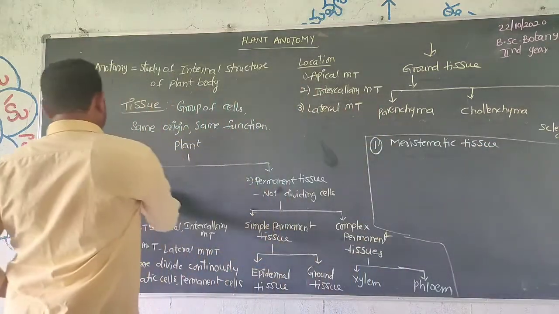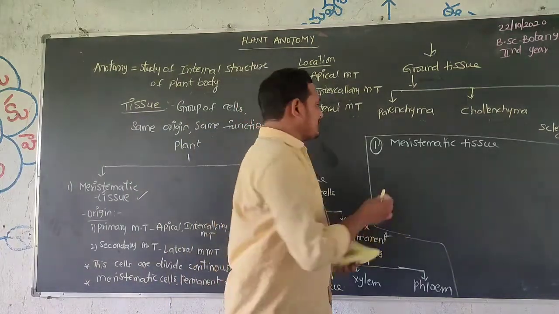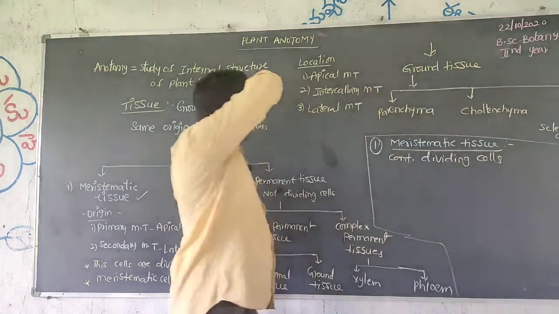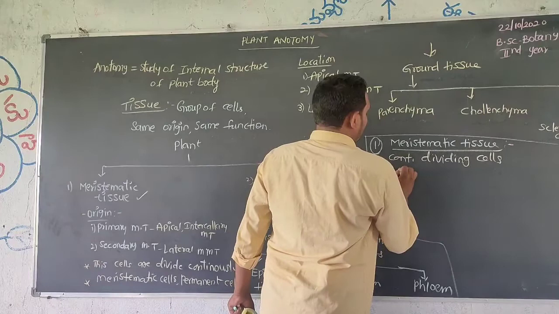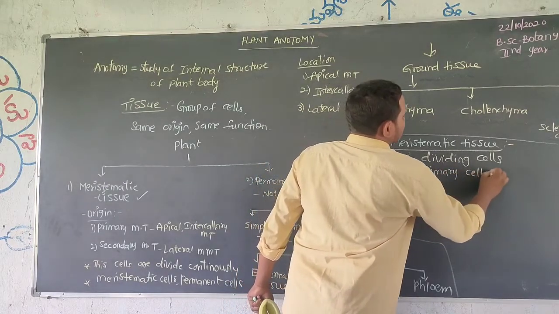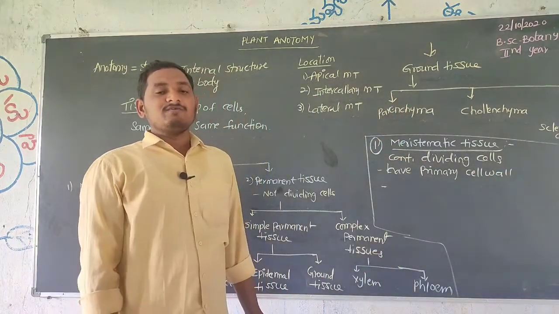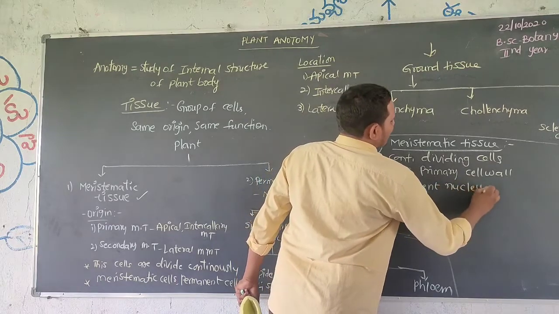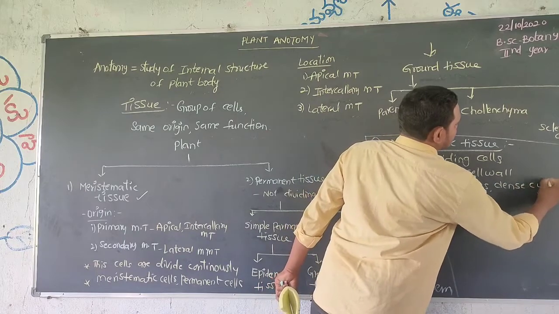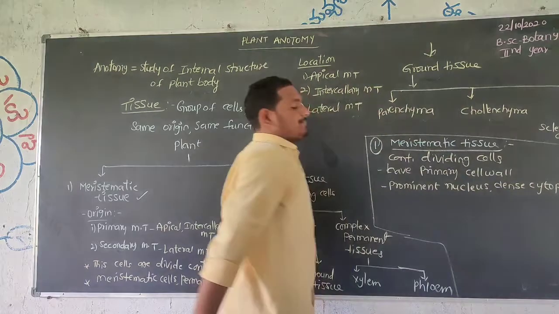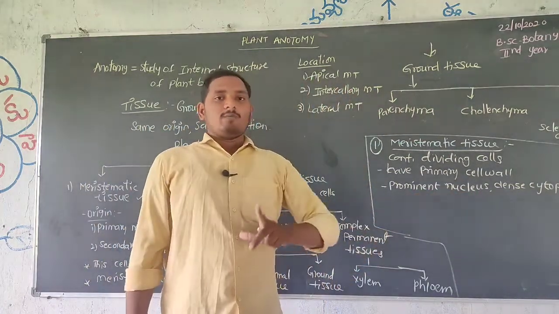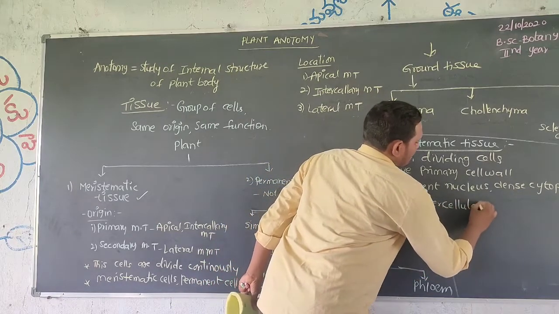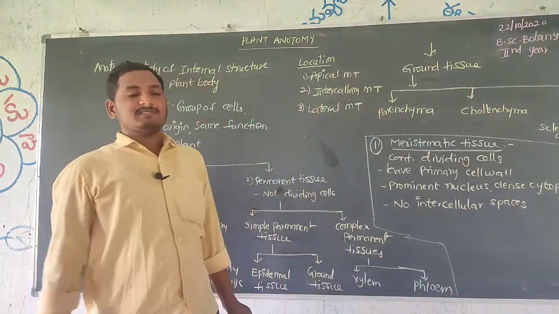Meristematic cells are continuously dividing cells, and they have a primary cell wall, dense cytoplasm with a prominent nucleus, and no intercellular spaces, which means there is no gap between the cells.